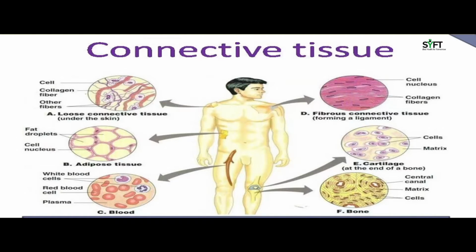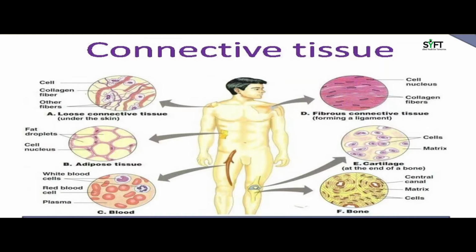Let's understand them. Bones. Bones are the framework of our body. Cells in bones are embedded in a matrix of calcium and phosphate compounds. They facilitate movement of muscles. Next, cartilage. They are soft tissues found in the ear, nose, and between bone joints. You can see in the picture, cartilage is at the end of a bone or bone joints.